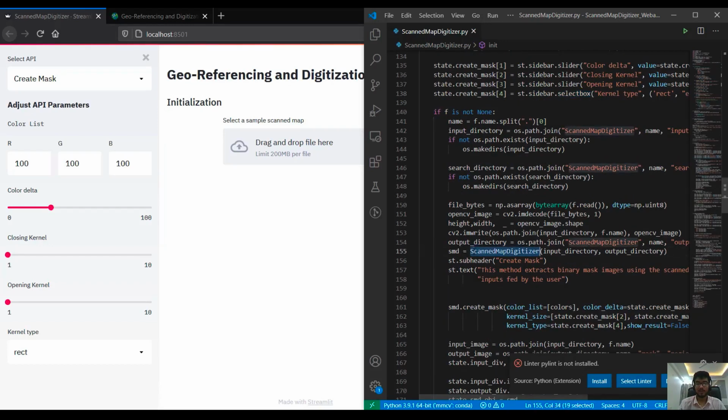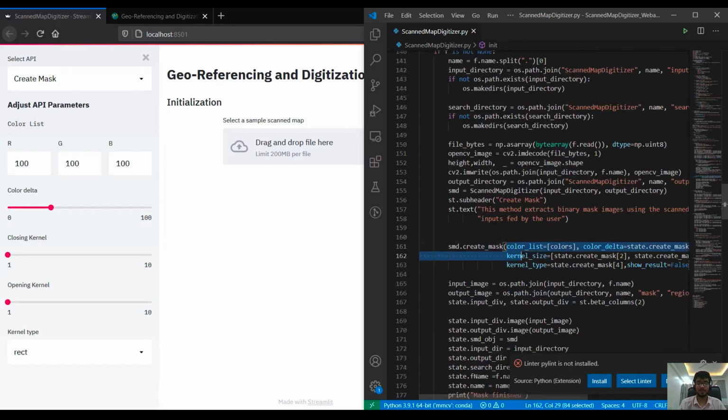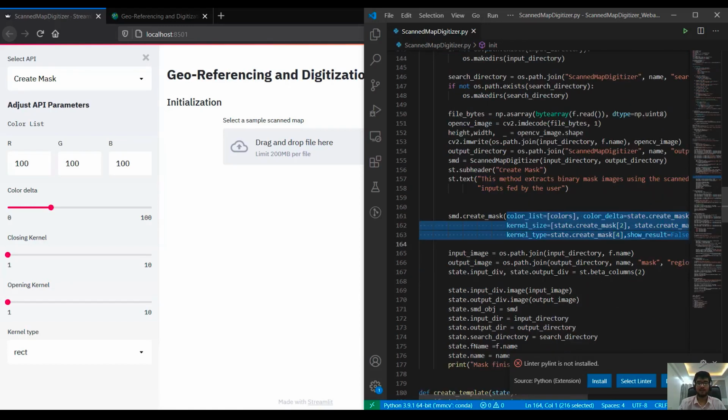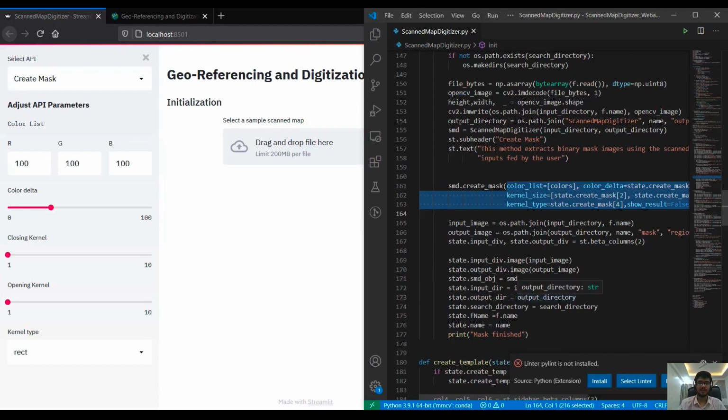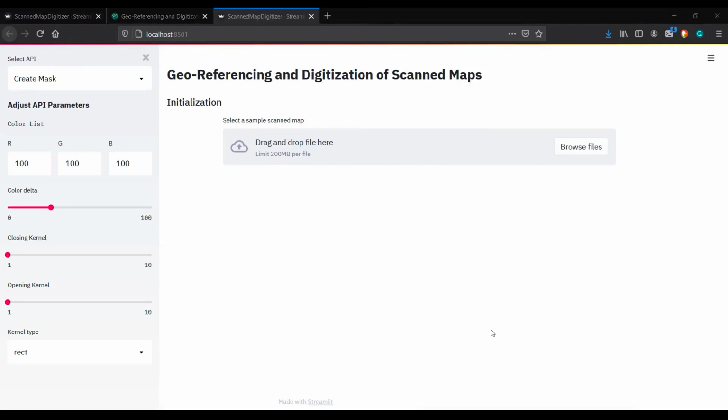Now I'm initializing the scanned map digitizer class, which we saw in the notebook. Using the user-defined parameters, we can just pass them into this method and we'll get the results. And we just do some post-processing, save the results in a file and all that stuff. And that is it. So let me show you the complete workflow.